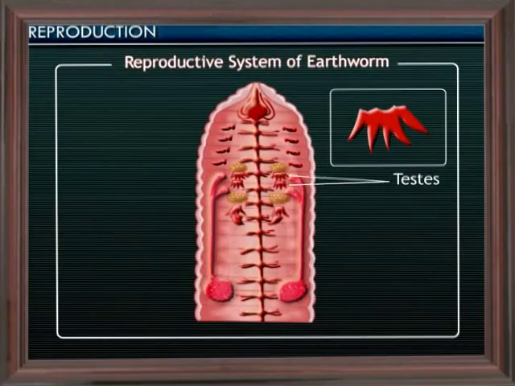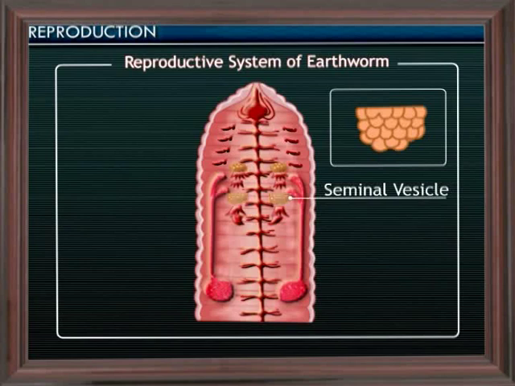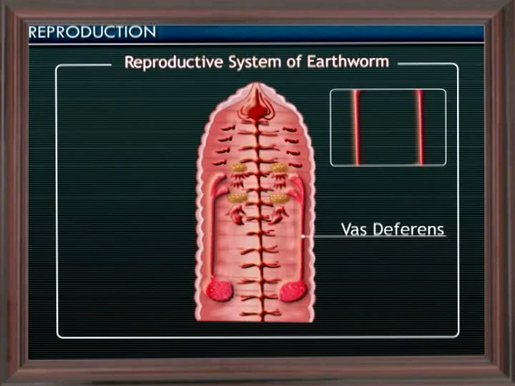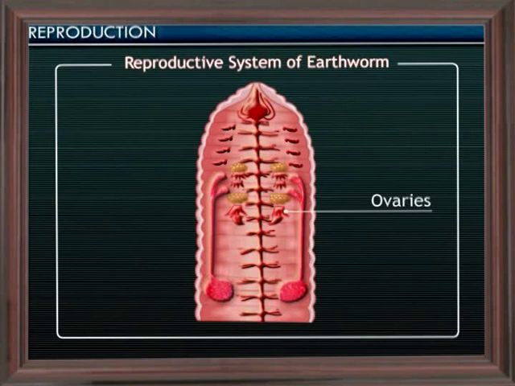Testes. There are 2 pairs of testes, one on each side of the body in the 10th and 11th segments. The testes produce sperm mother cells which mature into sperms in seminal vesicles. These mature sperms pass through a duct called vas deferens and are sent out of the body through the male genital pore. Ovaries. In the 13th segment of the earthworm, 1 pair of ovaries is present, one on each side of the ventral nerve cord.